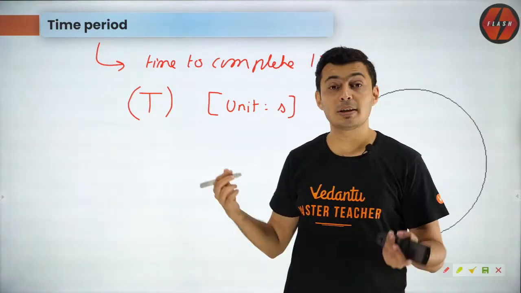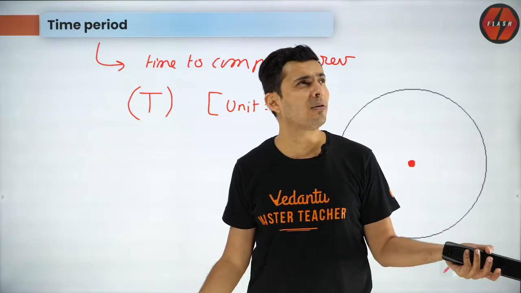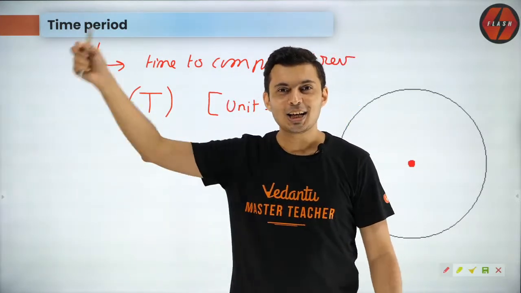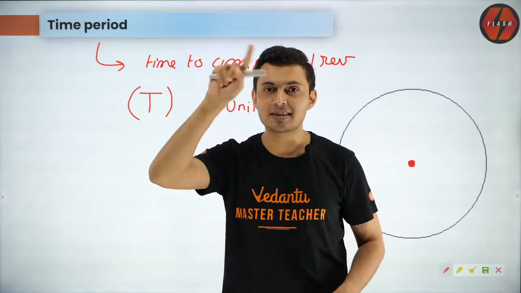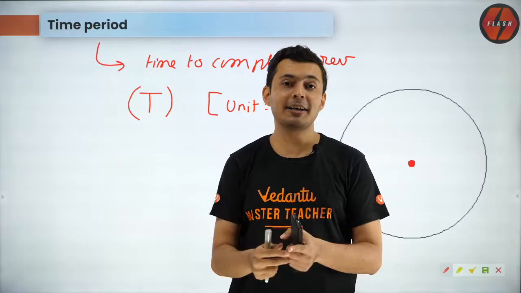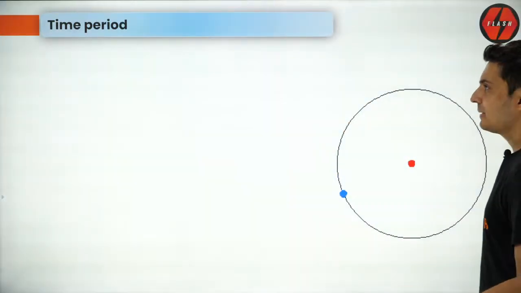Like the time period for the moon to go around the earth is 28 days. The time period of the minute hand: how much does a minute hand take? It takes exactly 1 hour. Second hand, it takes 60 seconds. Hour hand takes 12 hours. So that's the meaning of time period.